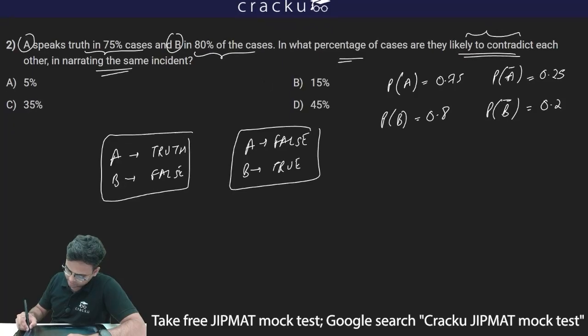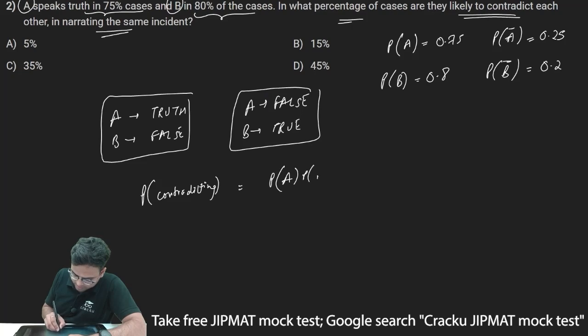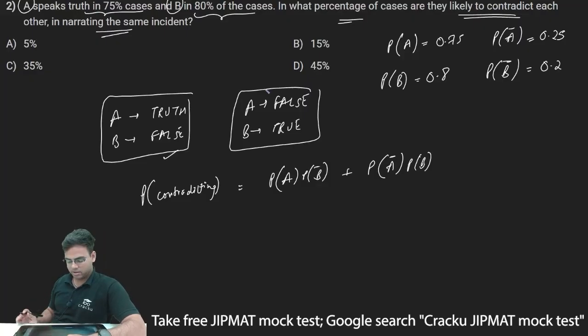So I can say the probability of contradicting will be equal to the probability of A speaking the truth multiplied by B lying, that is when A is speaking the truth and B is lying, or the probability of A not speaking the truth, that is A is lying, and B is speaking the truth. So either A truth, B lie, or A lying, B saying the truth.